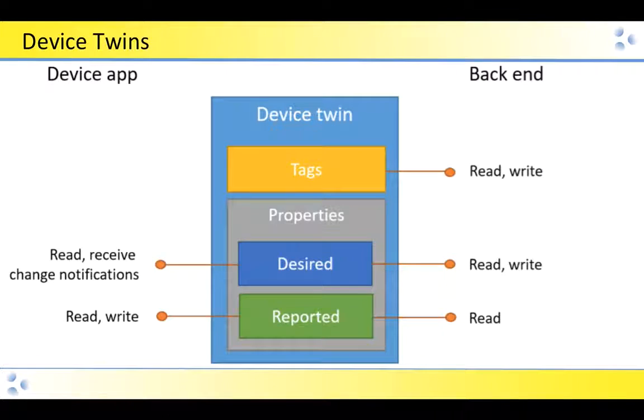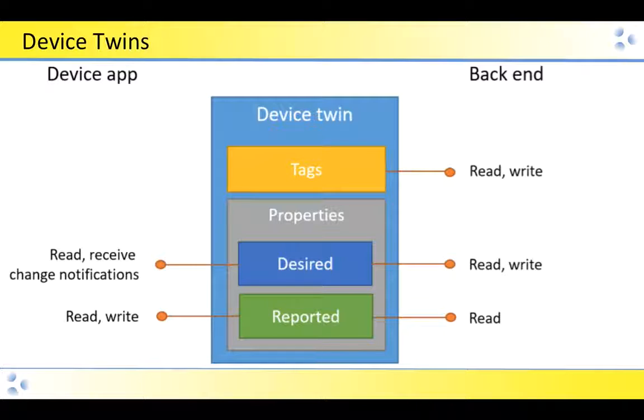In particular, we're using what's known as a device twin. The device twin is a method of maintaining information about the properties of each device, and it's handled mostly by the back end. Each device twin has three different sets of identity properties to it. It has tags, which are just read-write from the back end, so we can keep track of what device twin is where. And then there's a set of properties, both desired and reported.